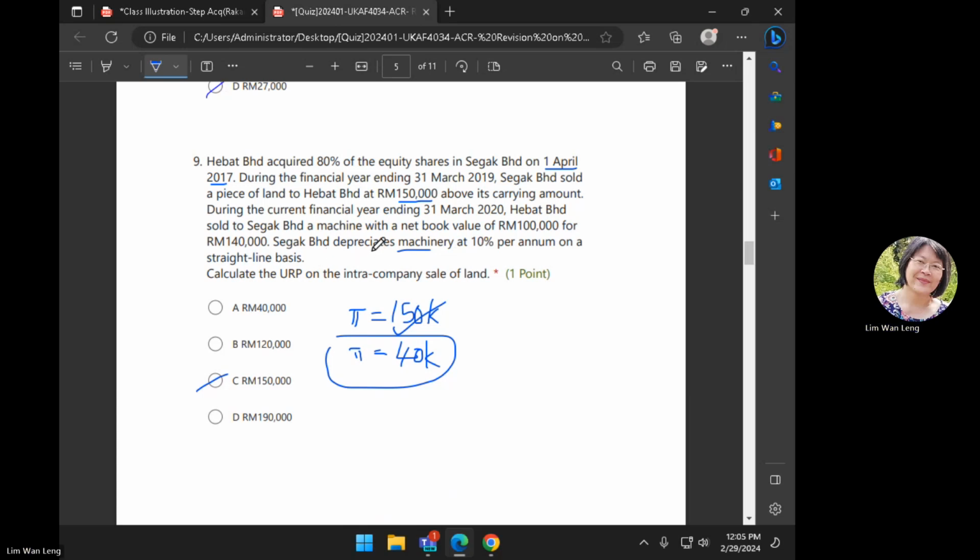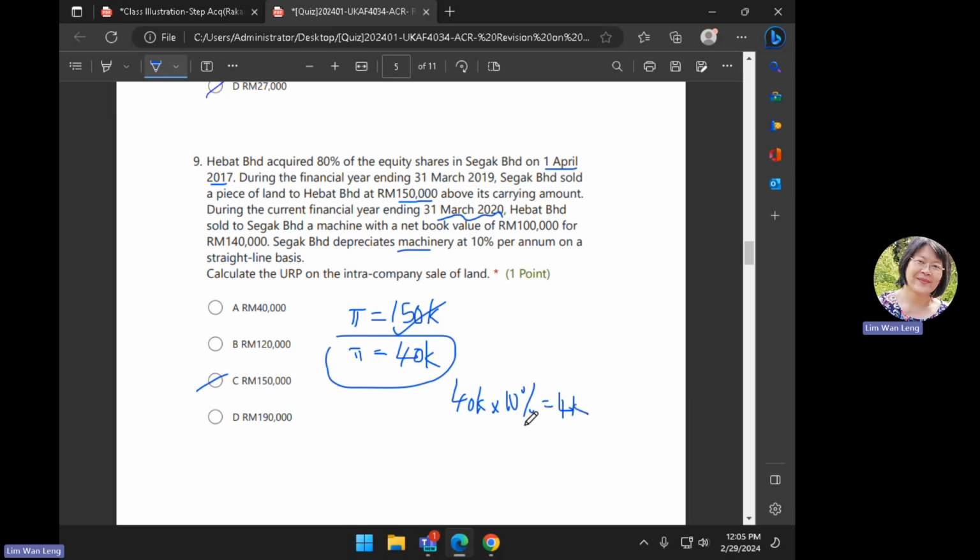So this is during the year, so that means only 1 year. So when you calculate, how much would be your depreciation? Depreciation is your 40,000 times by 10%. So this will be your 4,000.